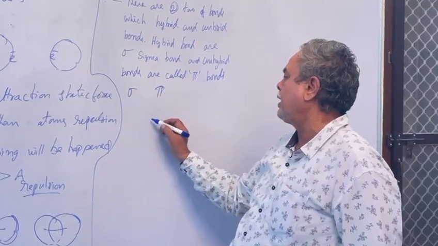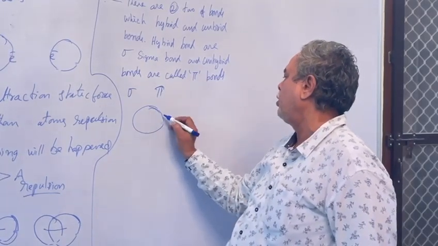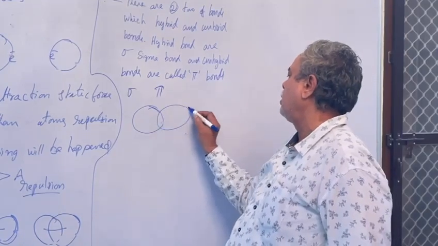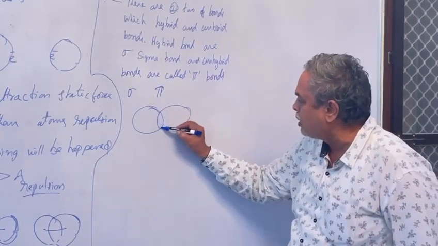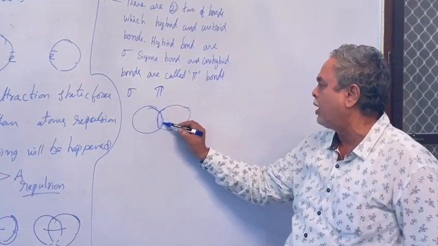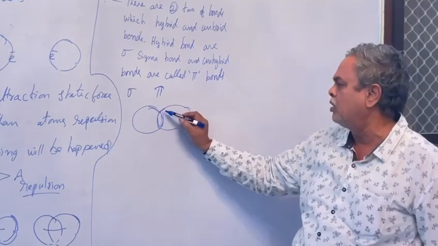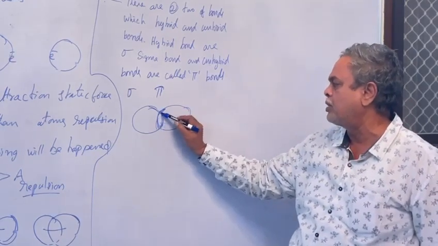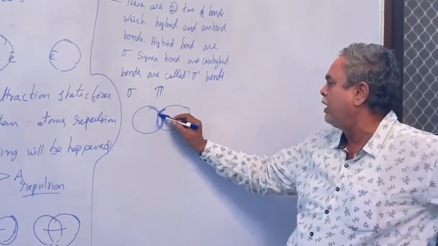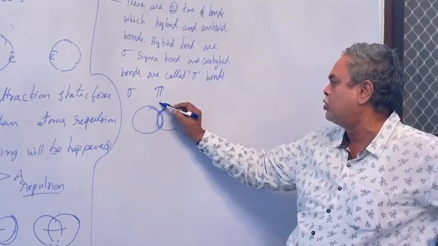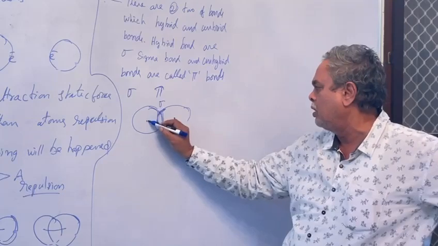Suppose we take hydrogen, what bond will be formed? The sigma bond is located here, in between these two atoms. Here is the nucleus, and here also a nucleus.